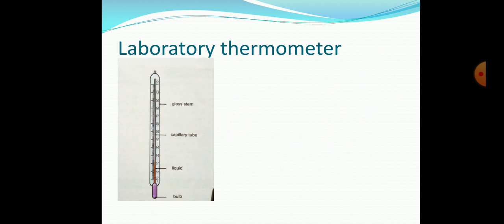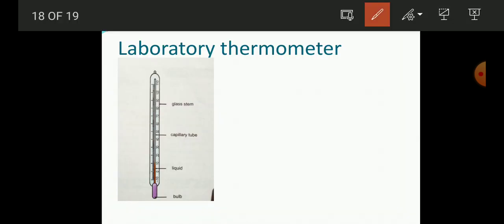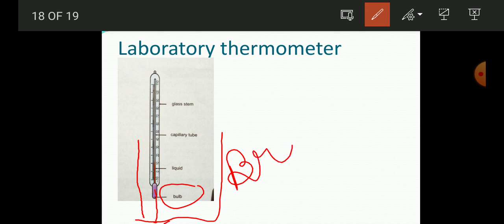As you can see here, this is the laboratory thermometer. Here there is the base, that is the bulb. This bulb is very sensitive, and if you are trying to measure the temperature, then you should maintain a proper distance from the vessel. It should not touch the vessel, in that case it will break. So never touch this bulb to the container or the side of it.